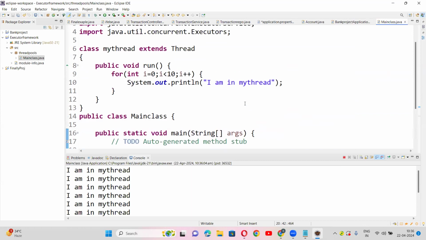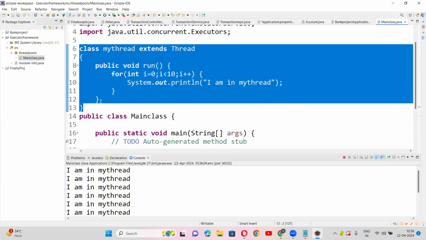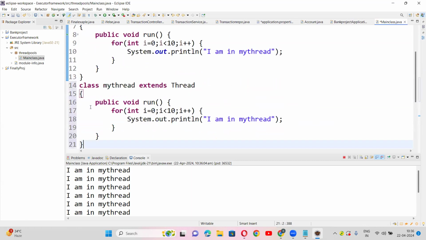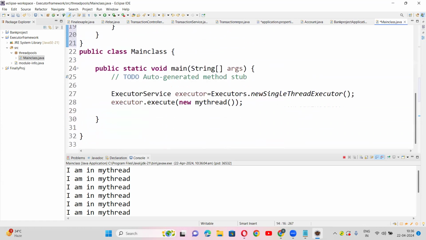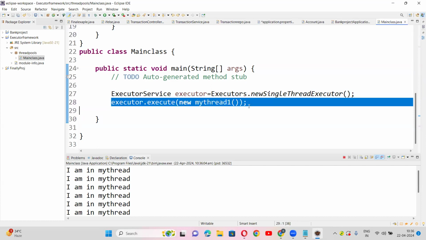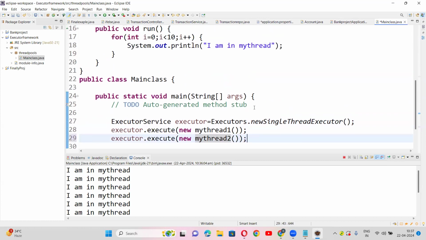That's a good question. I was about to tell that only. Now just copy that. Ramakrishna, is that fine so far? Yes. Now let us assume this is MyThread1 and this is MyThread2. Now you copy the same line, this line only. This is new MyThread1. Suman, is that fine?